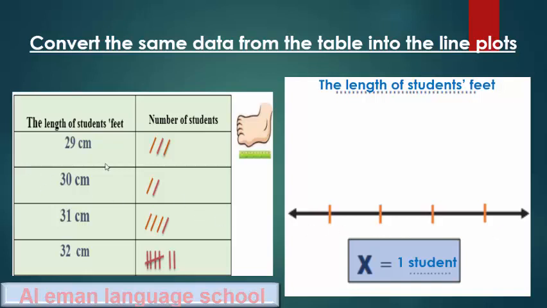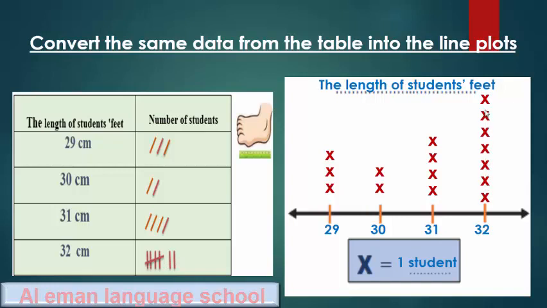I start with the smallest and end with the biggest and write the numbers in between. So I will start with 29 and end with 32 and write 30 and 31. So 29 has 3 students. I will make 3 X's. 30 has 2 students, 2 X's. 31 has 4 students, 4 X's. 32 has 7 students, 7 X's. Okay?